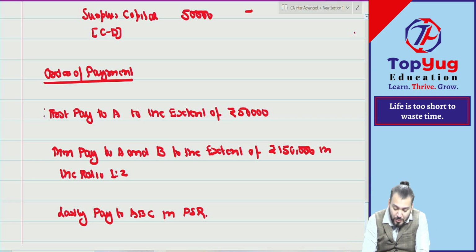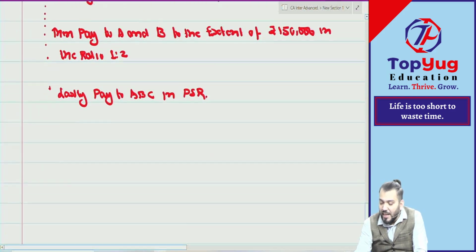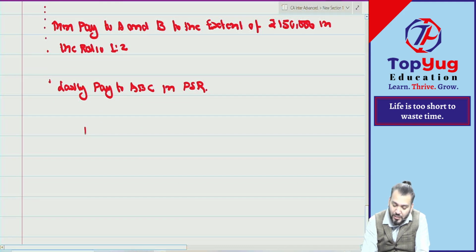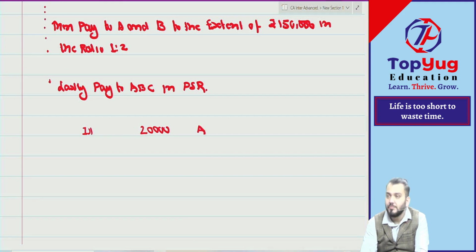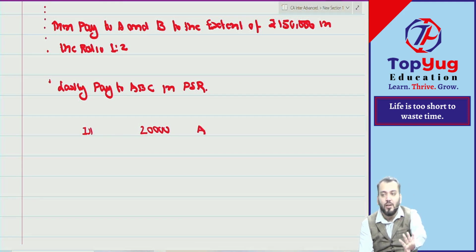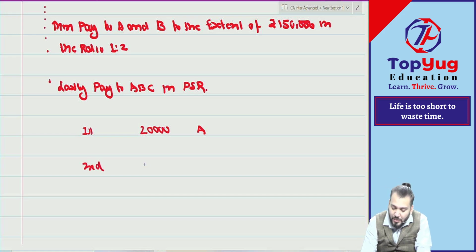But can you say this will be distributed as and when cash is available? As and when cash is available. Suppose in the first installment you got 20,000. It will pay to whom? A. Then in the second installment you get 50,000, you will pay to whom? Third.